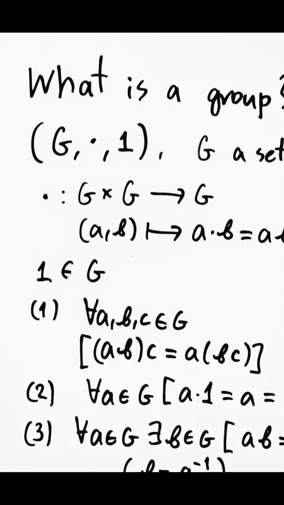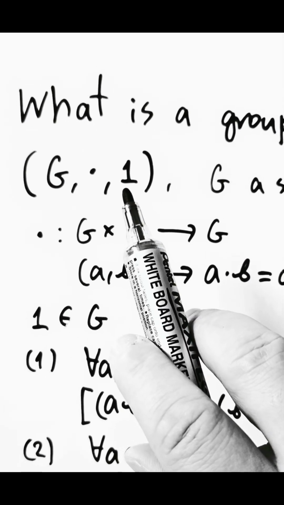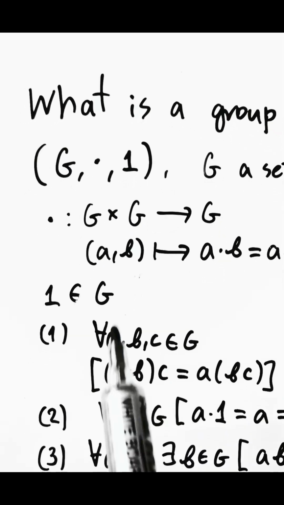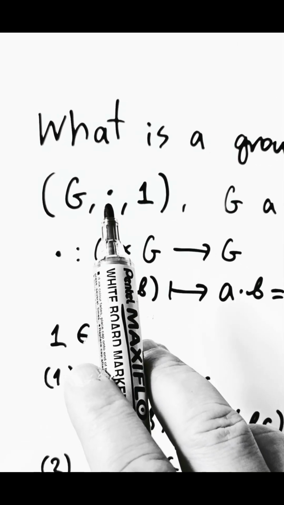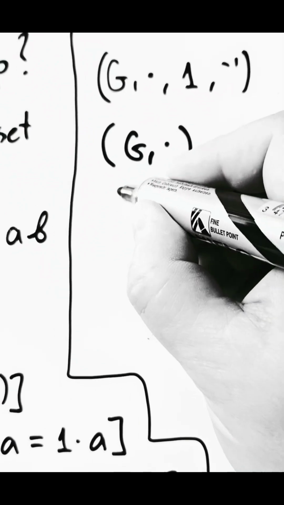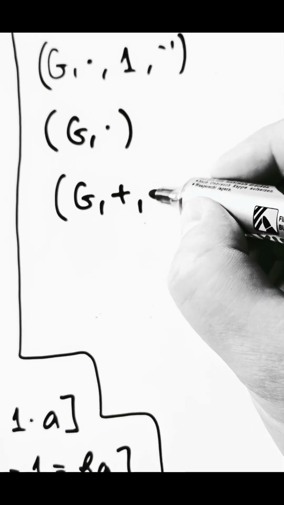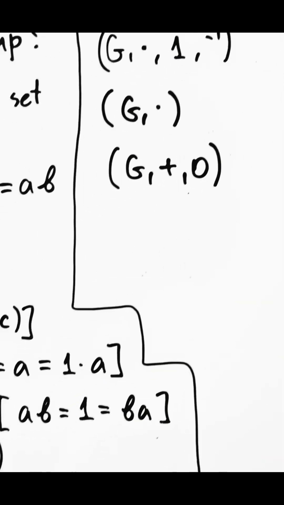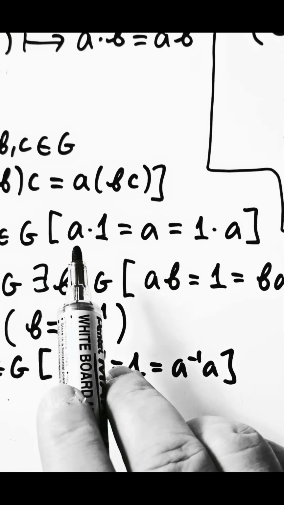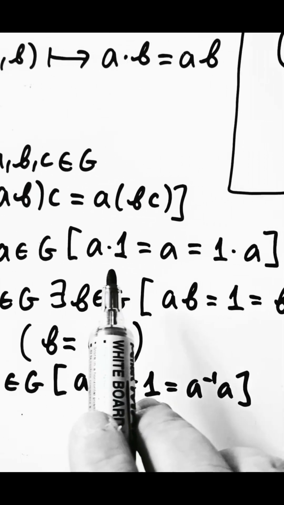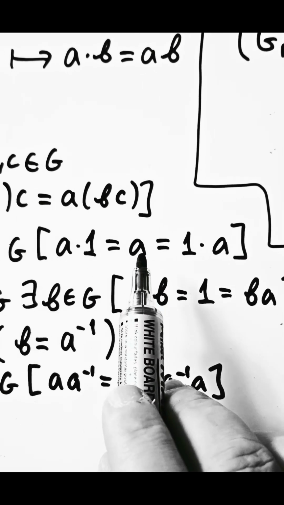There is also different notation one can use for the binary operation and the special element, which, by the way, is called the identity element of the group. Instead of using notation that resembles multiplication, we could also use notation that resembles addition. So we could define a group as a triple with plus in the place of dot, and then we would use 0 in the place of 1, because an axiom similar to this that is expressed using addition would now be saying, let's actually refer to the second one. We'll be saying a plus 0 equals a, which is more natural than to say a plus 1 equals a.